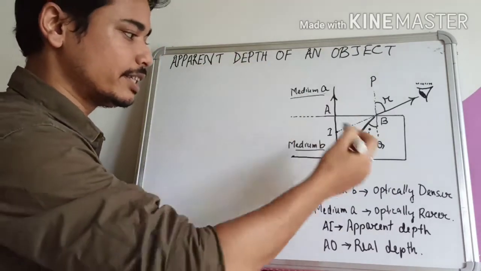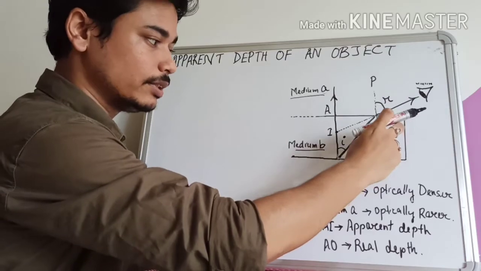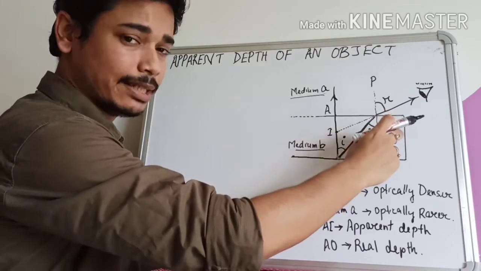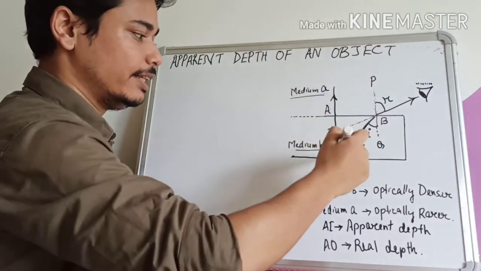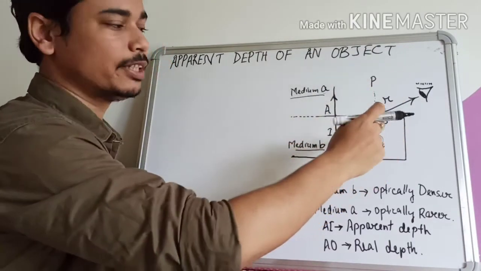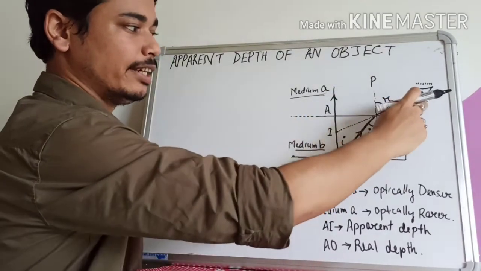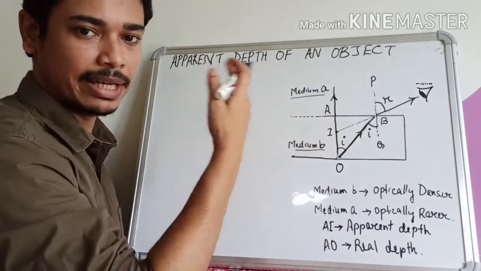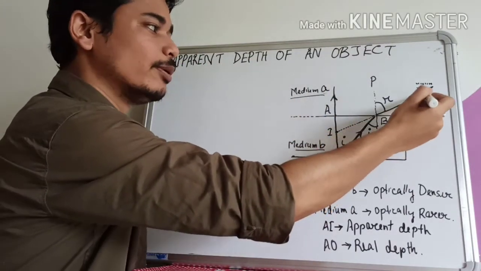Now, this ray is suffering refraction while traveling from glass, or denser medium, to rarer medium, we can say air. It is traveling from denser medium to rarer medium. So what will happen? The refracted ray gets bent away from the normal.